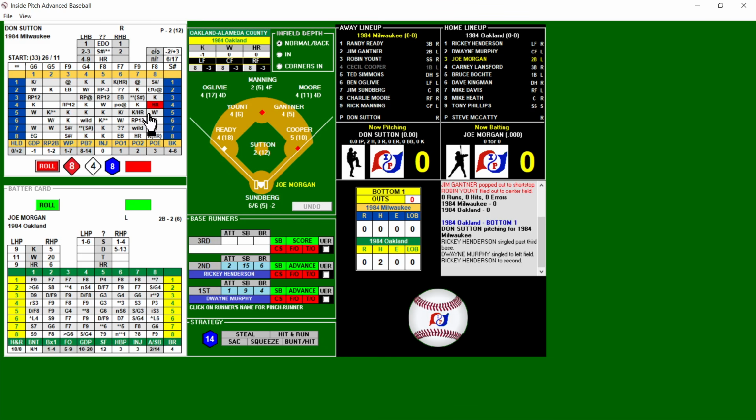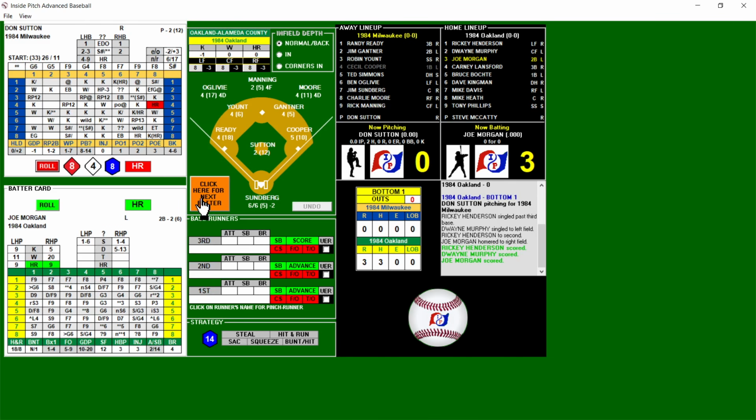Oh, this is going to be a blank. It would have been a home run chance again for a right-handed batter. Oh wait, it is a home run chance. Never mind. I thought I saw a slash. So this is a home run chance, and it's going to be a home run. He's a +3 with men on base, and Joe Morgan is going to get himself a home run here, a 3-run shot. And the A's take a 3-0 lead.